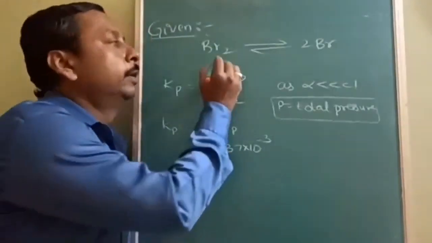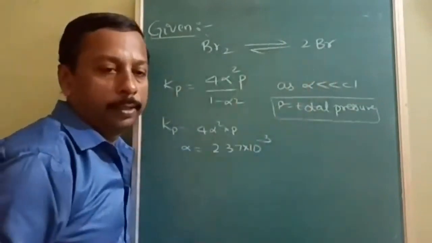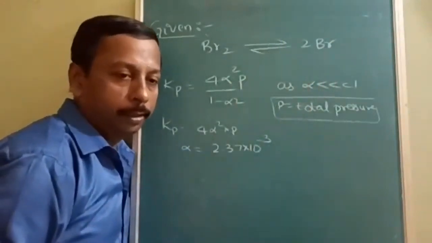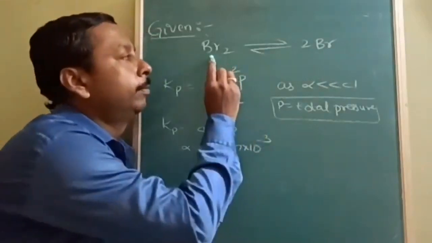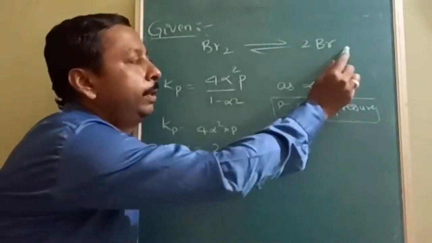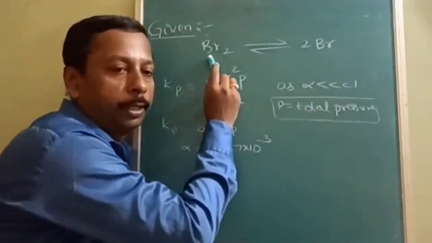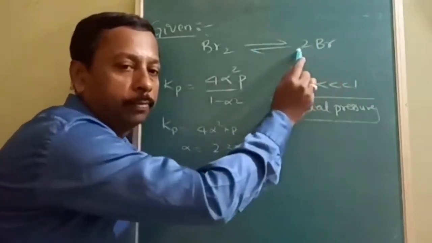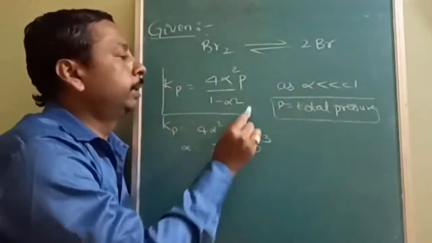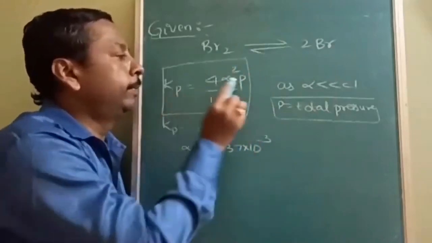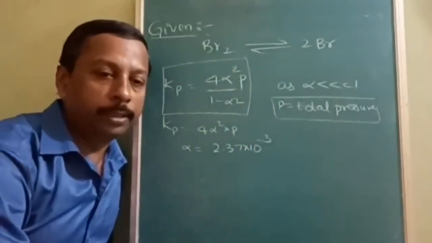So this is converted into A2 gives 2A. There is a shortcut formula for the Kp in terms of the degree of dissociation. If it is AB gives A plus B, then this 4 will not be there. If A2 gives 2A, because of this 2, this 4 will be there. So this is the formula for the degree of dissociation and equilibrium constant when total pressure is given. So this meets our requirement.